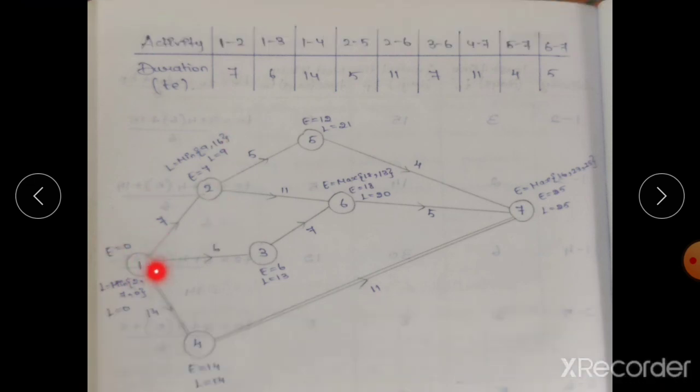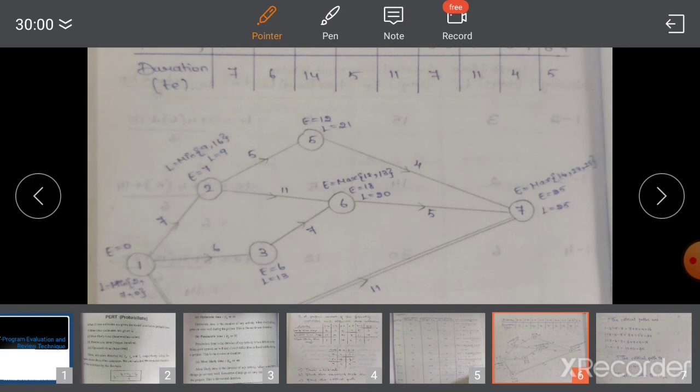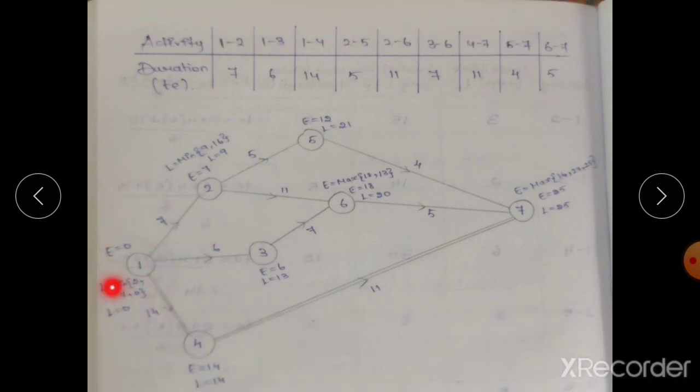So finally we have to come with the first activity. There are three outgoing activities, so minimum of 14 minus 14 is 0, 13 minus 6 is 7, 9 minus 7 is 2. So the minimum value will be 0. So here L value will be 0 means E value is 0. L value is also 0 means your calculation is correct.